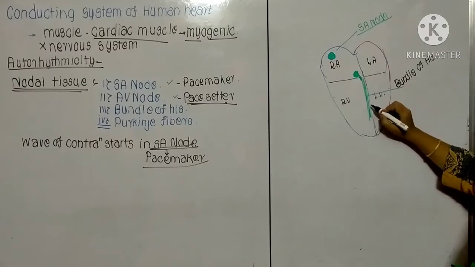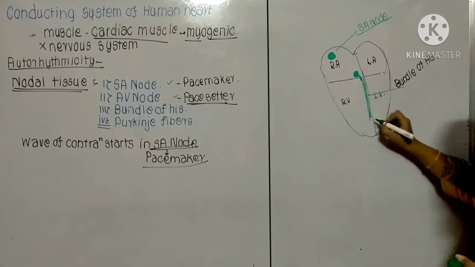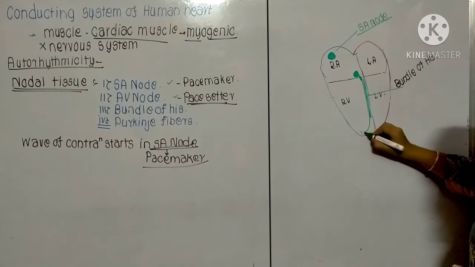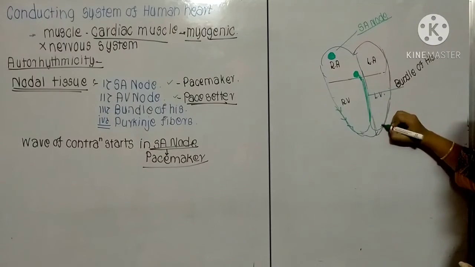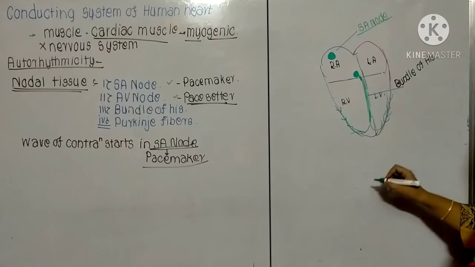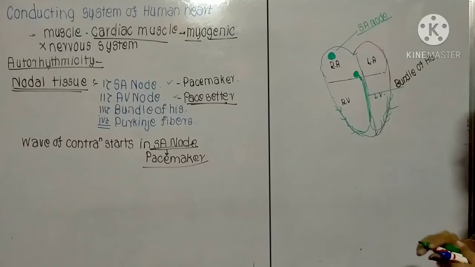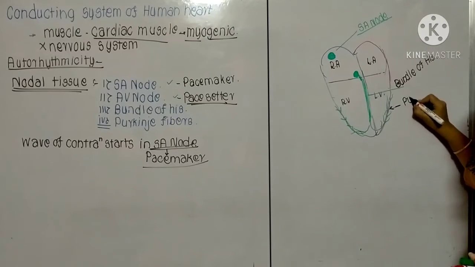These His bundles carry the contraction from the AV node. Then the bundle of His enters into the wall and gets divided into left and right fibers. These fibers are known as the Purkinje fibers.